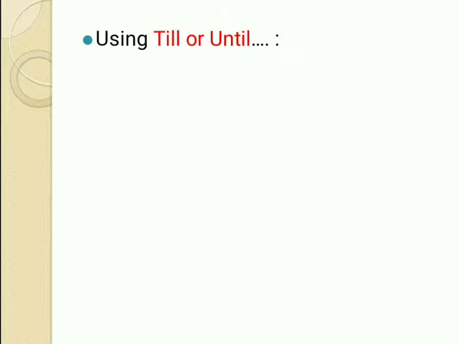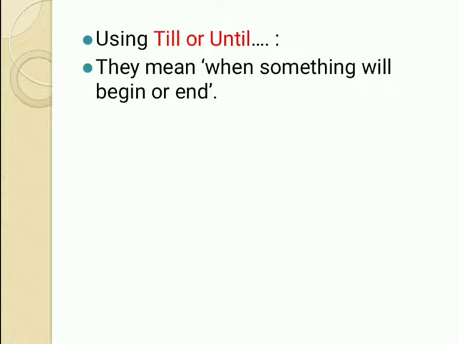Now let's move on to the next conjunction, that is till or until. Most of you get confused in this. They mean when something will begin or end. So till or until, they have the same meaning. See, until sounds more formal and till is a bit informal.